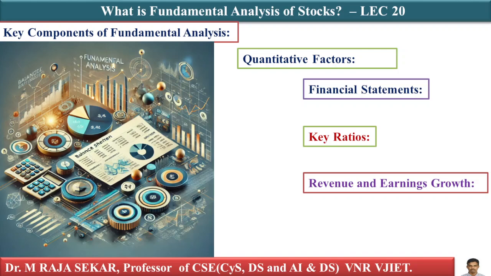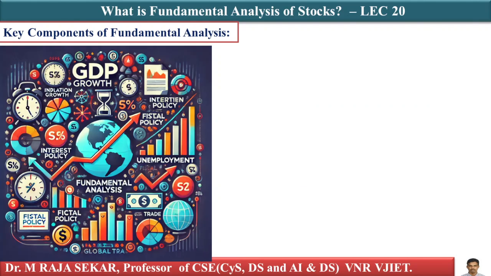What is this revenue and earnings growth? It indicates trends over time. Dividends: stability and growth of dividend payouts. We will try to understand all these things: financial statements, key ratios, revenue and earnings growth, dividends. These come under quantitative factors. We will try to understand all these things in a detailed manner in future classes.